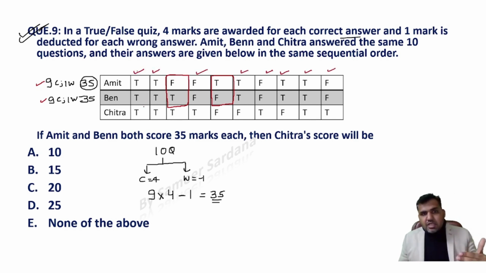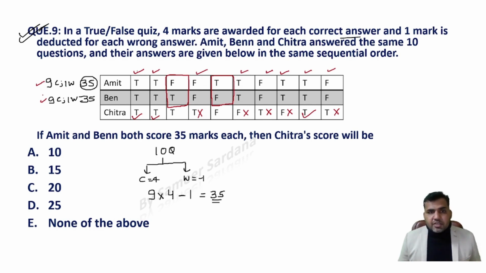So now based on these responses, I can see that Chitra's question number 1 is correct, Chitra's question number 2 is correct. Then you see that question number 4 of Chitra is different from the answers of Amit and Ben. So this is a wrong answer of Chitra. You see that question number 6 is also wrong. Question number 7 is also wrong. Question number 8 is also wrong. Question number 9 is wrong. Question number 10 is wrong.